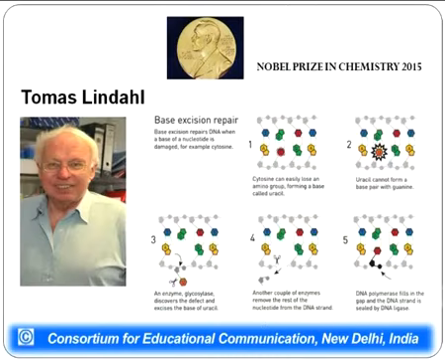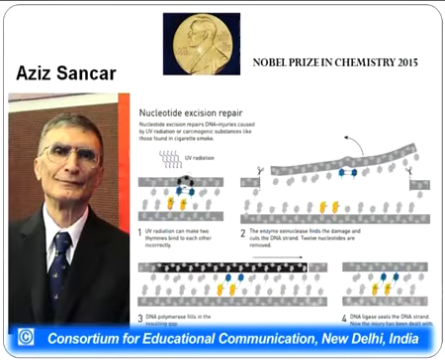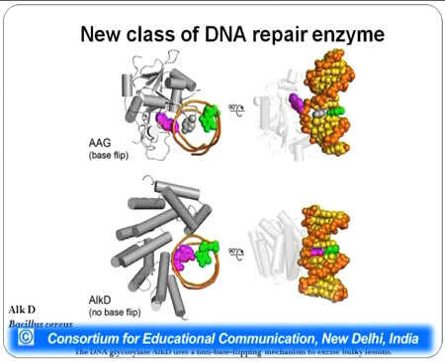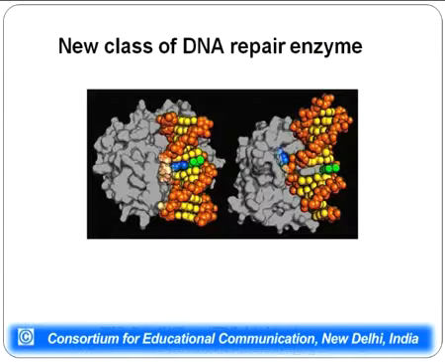In this particular year, that is 2015, the Nobel Prize has been given to 3 scientists, namely Tomas Lindahl, who found out about base excision repair, Aziz Sancar, who found out about nucleotide excision repair, and Paul Modrich, who found out about mismatch repair. After these announcements, a new class of DNA repair enzyme has been found out, which is a glycosylase, and which does not require flipping of the damaged base.